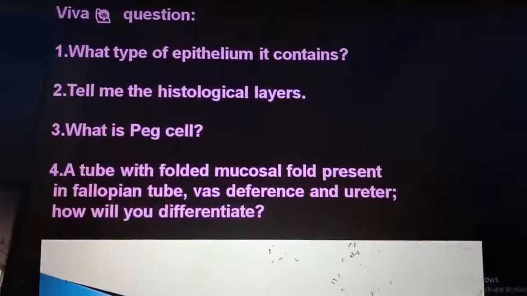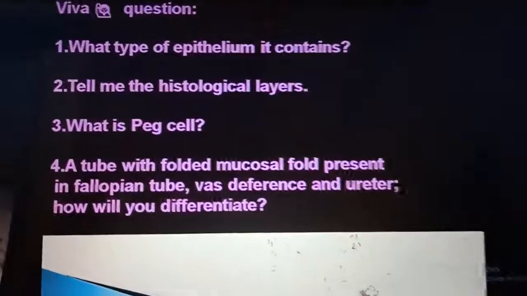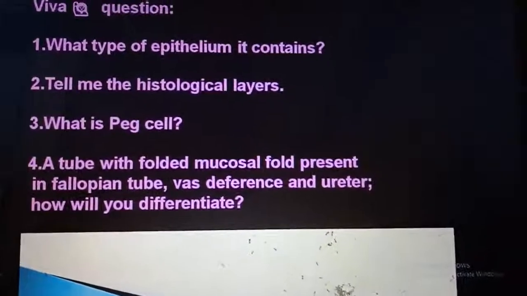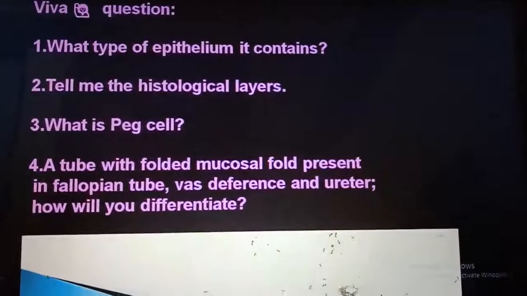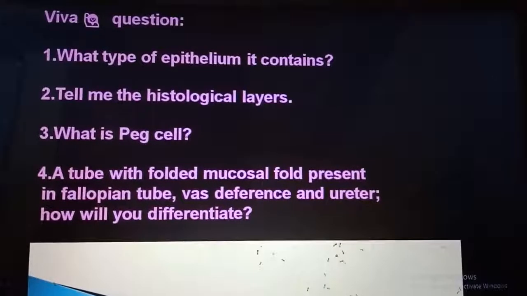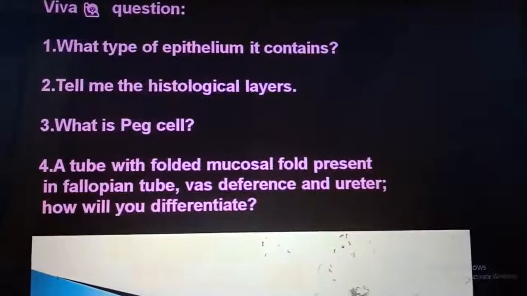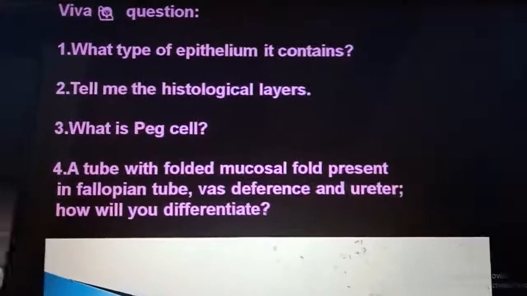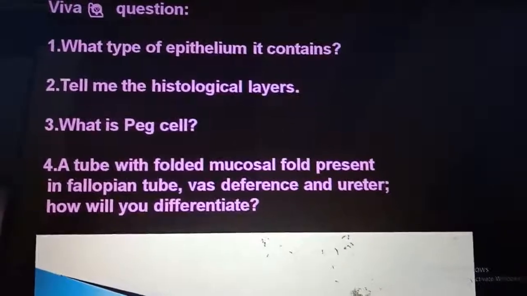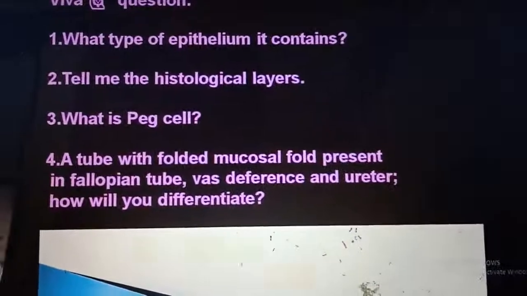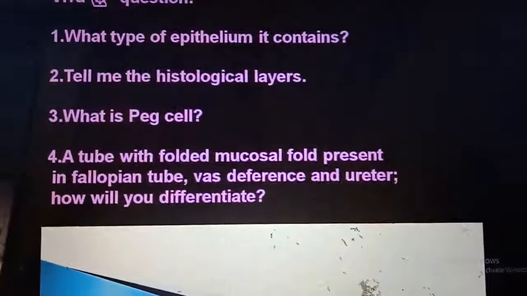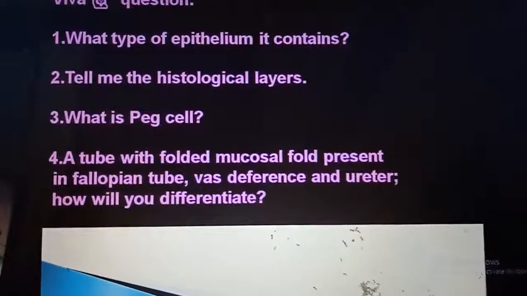Viva question, what type of epithelium it contains? Simple columnar, ciliated as well as non-ciliated. Tell me the histological layer. It is MMS, epithelium plus lamina propria, and muscle, that is outer longitudinal, inner circular, and serosa. What is peg cell? It is non-ciliated variety of simple columnar, which is entitled for giving nutrition to the sperm and oocyte, secondary oocyte.